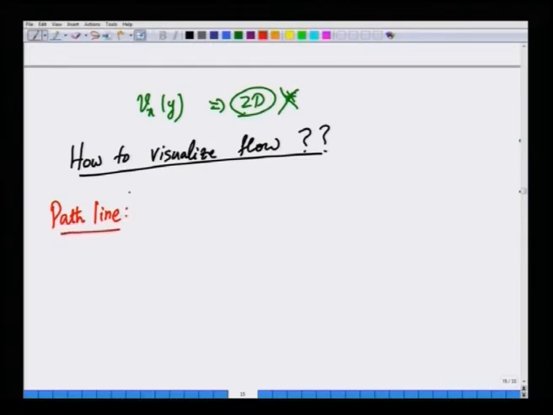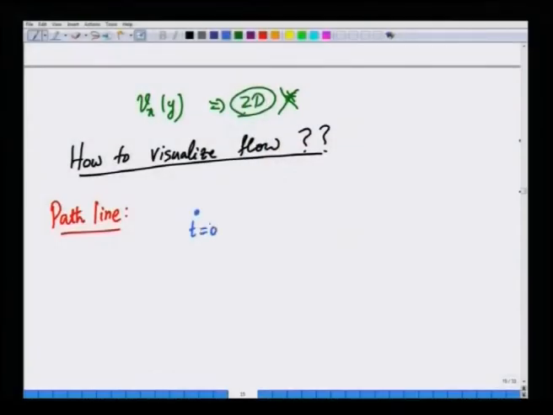Okay. Imagine you have a liquid, and you can mark a point in the liquid with a colored dye, and let us assume that the dye does not diffuse. Then at some time t equals 0, and then this particle will in general move to some other location at a later time t. This is called the particle path or the path line.